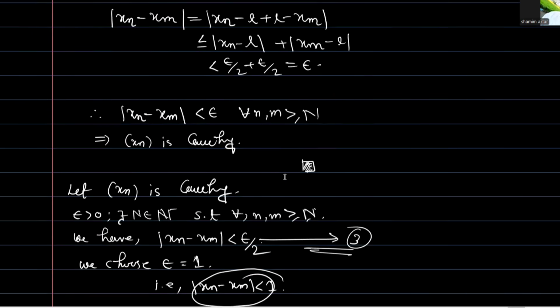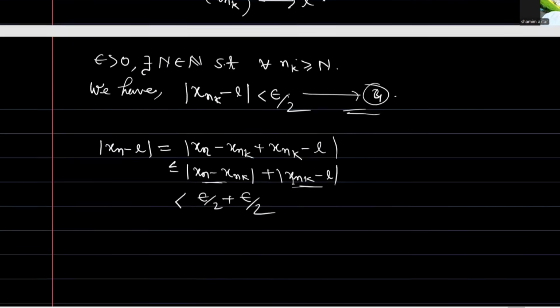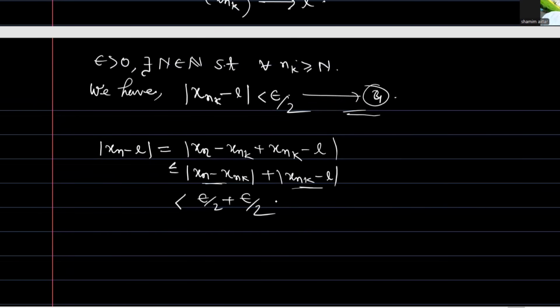Suppose this is N1 and this is N2. This holds when nk and n are greater than max of N1 and N2.